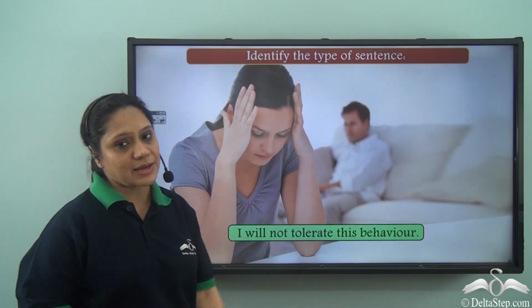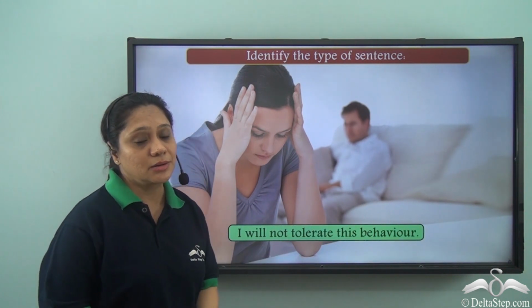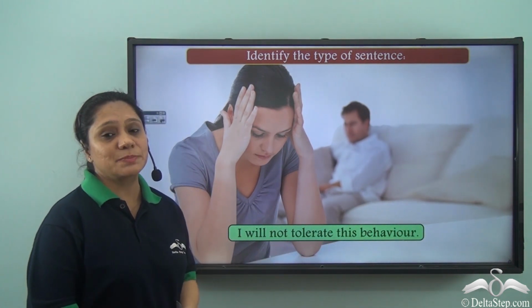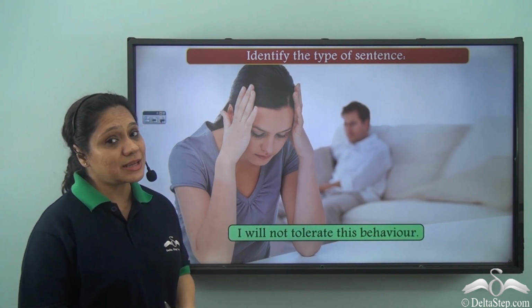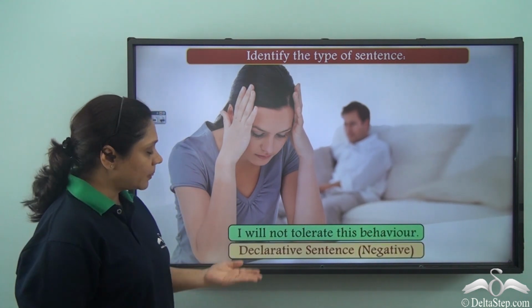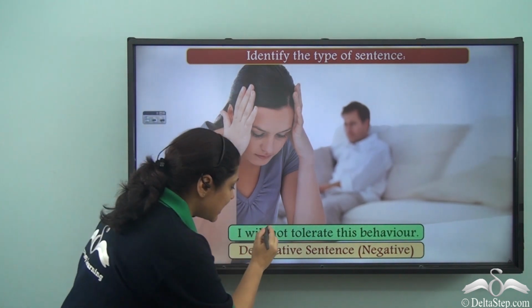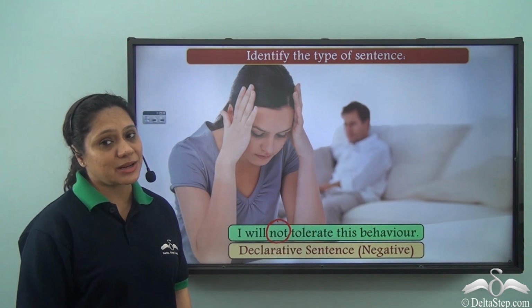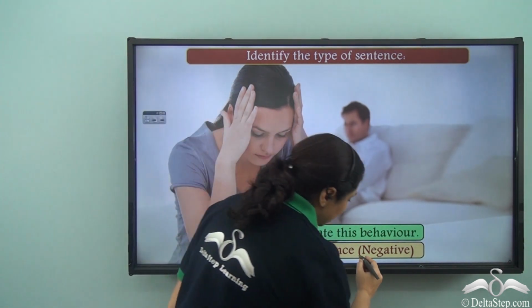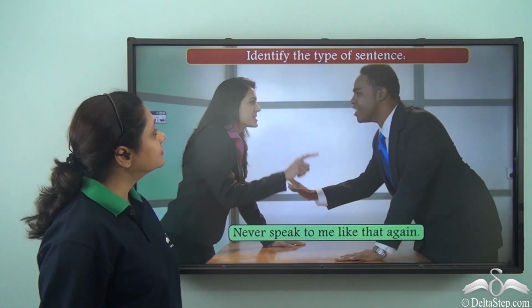Identify the type of sentence. I will not tolerate this behavior. Now this sentence is expressing a fact or an opinion of a person. So this sentence is a declarative sentence, but this sentence has the word not included in it. So this is a negative sentence.